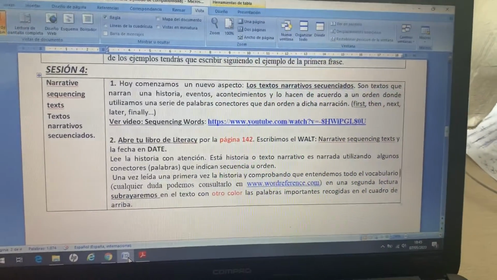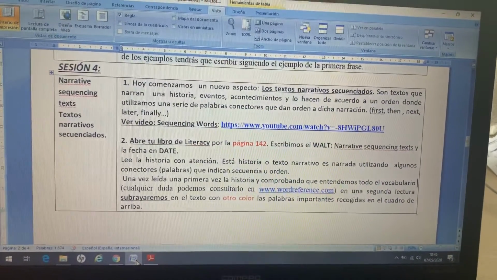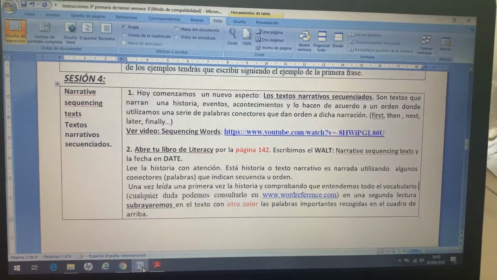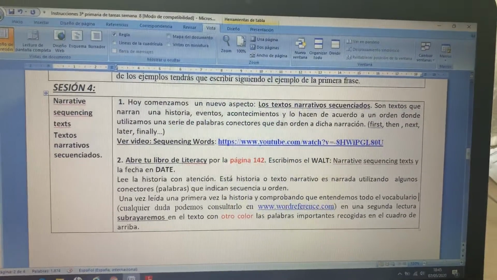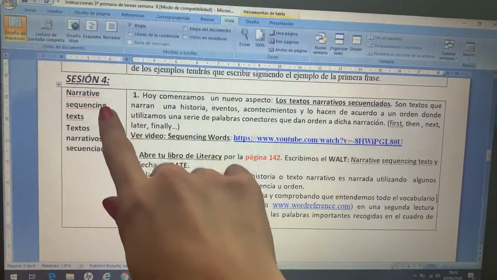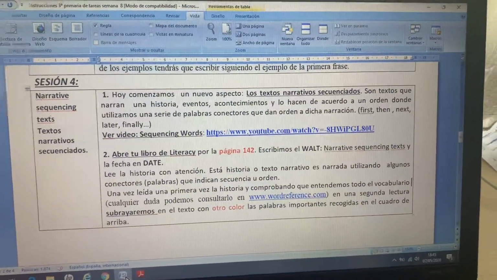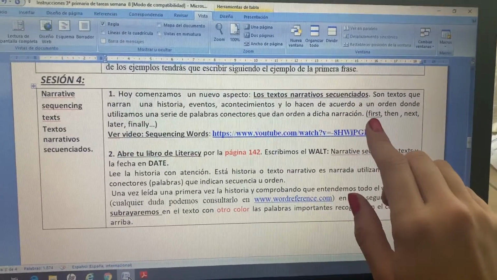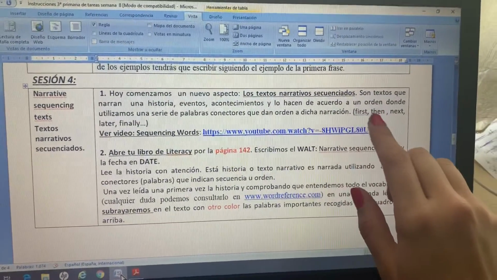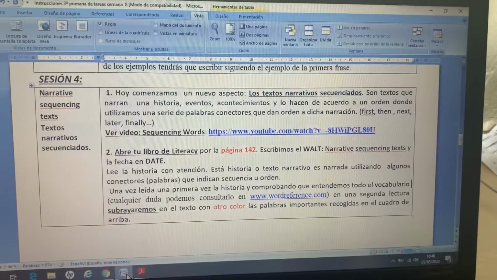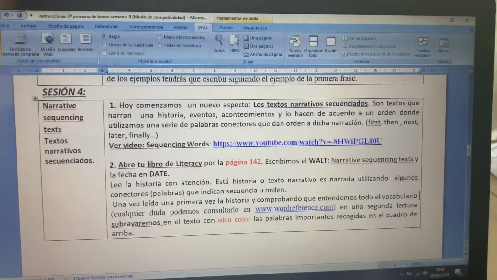But when we tell a story in English, we don't say that. We don't say number 1, blah, blah, blah. Number 2, no. We use some words. And this is why we say sequencing, because we use different sequencing words. For example, as you can see here, we use first, we use then, we use next, later, or finally, okay?